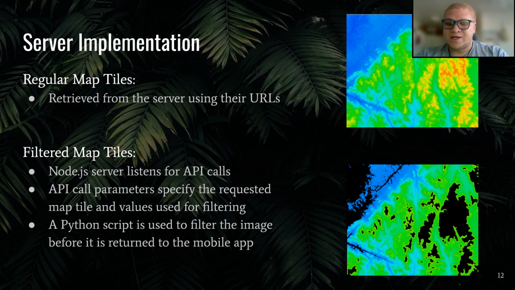The API will then search for that tile on the AWS server. From there, it calls a custom Python script that will filter the tile to get the correct color for the height in meters and returns that tile back to the Android app.